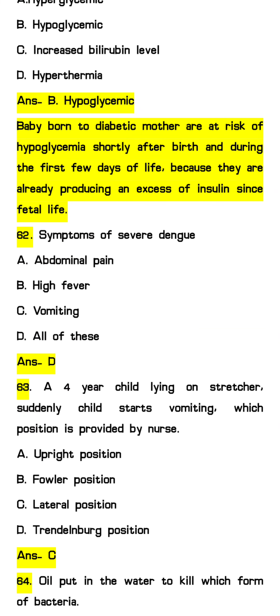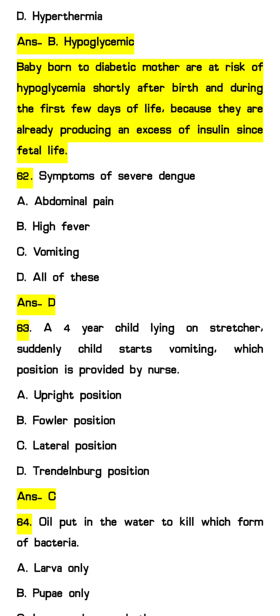Next question 62, symptoms of severe dengue. Option A, abdominal pain, B, high fever, option C, vomiting, D, all of these. So we will see all the symptoms in the severe case of dengue. Other symptoms we can also see, like thrombocytopenia and bleeding tendency. All this we can see in severe dengue.